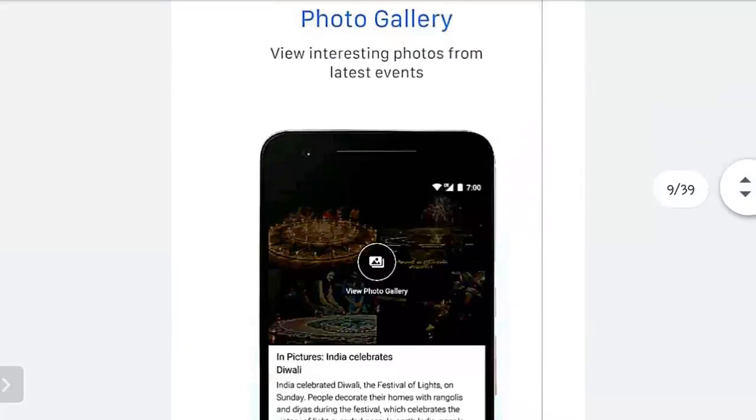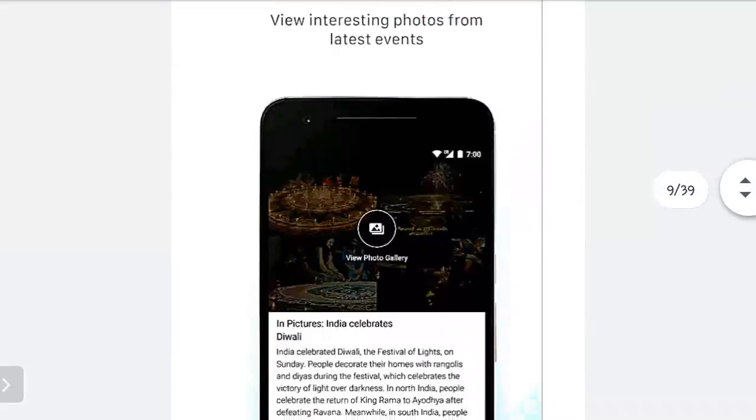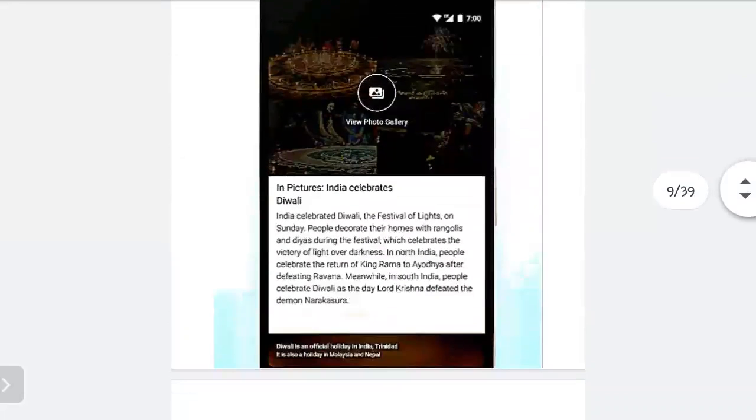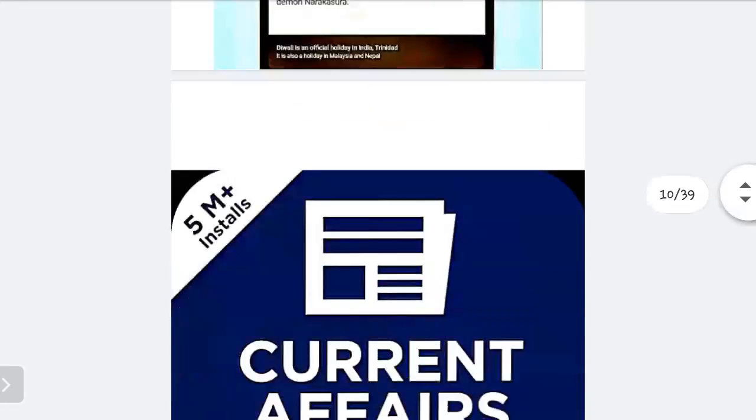There is also an option of photo gallery. View interesting photos from the latest events. If it is about India celebrating Diwali, you will be able to see all the photos of how India celebrated Diwali. All the photos will come in the photo gallery.